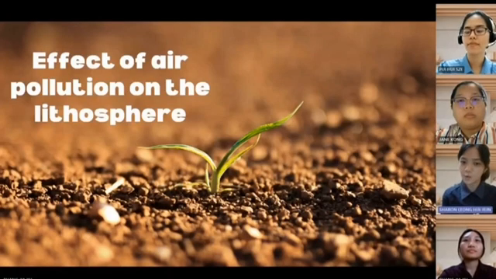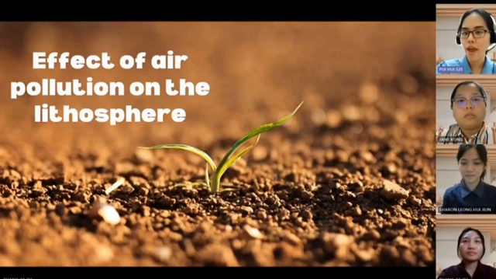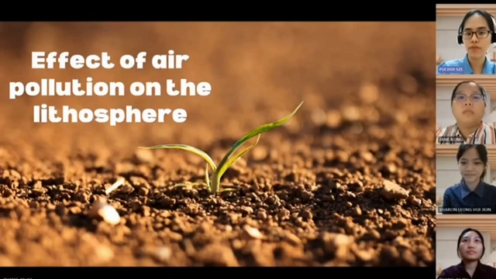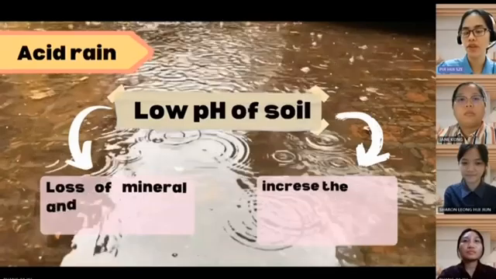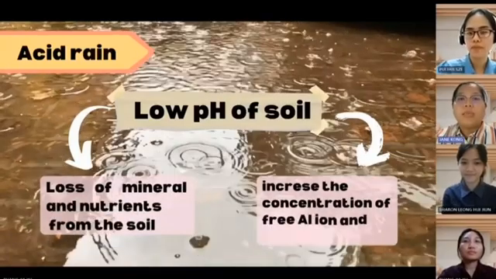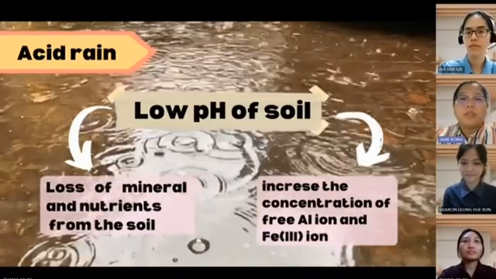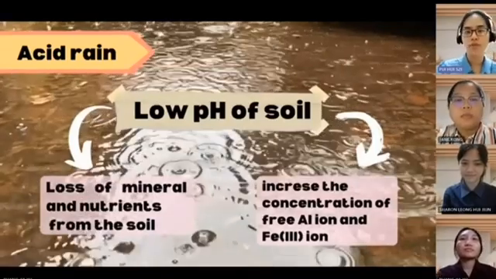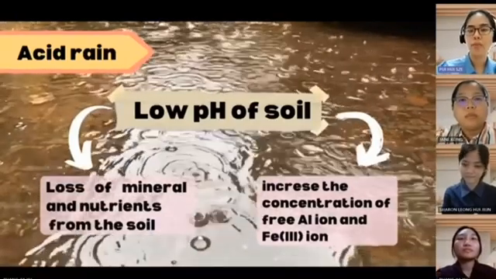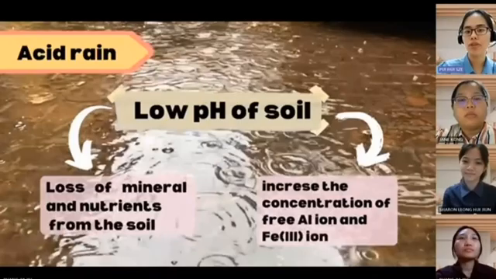Quizu, what do you think of this statement? Yes, in my opinion, air pollution can alter the lithosphere indirectly through the drops of acid rain to the soil. Can you explain more details about the consequence? Of course, acid rain with low pH can accelerate the movement of minerals and other nutrients from the soil.